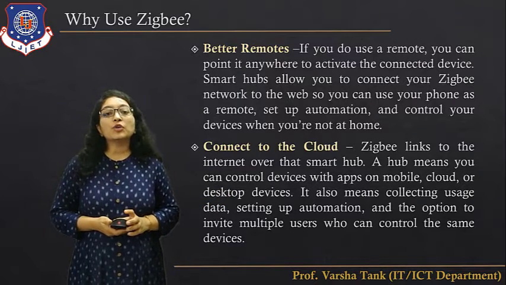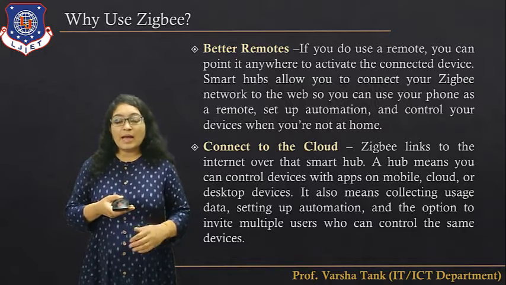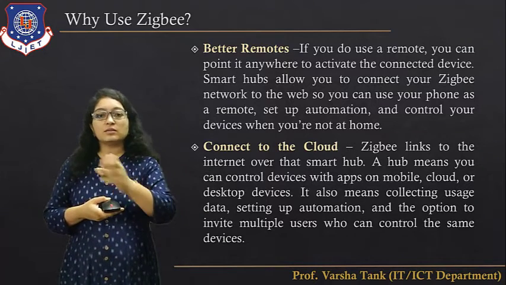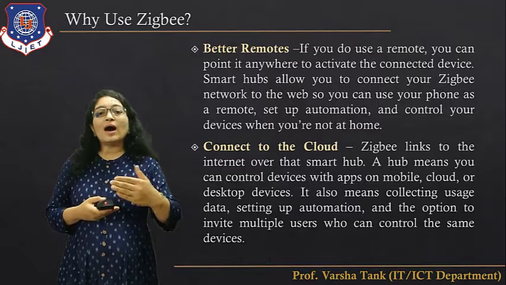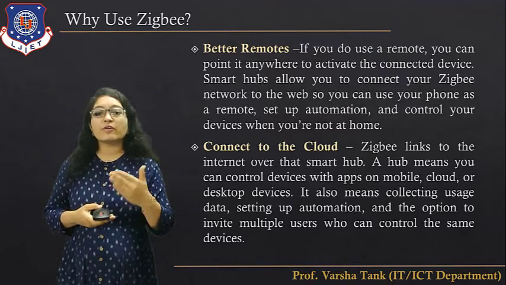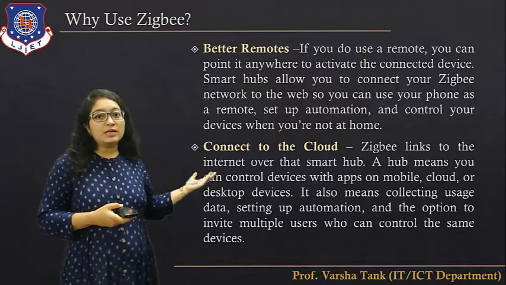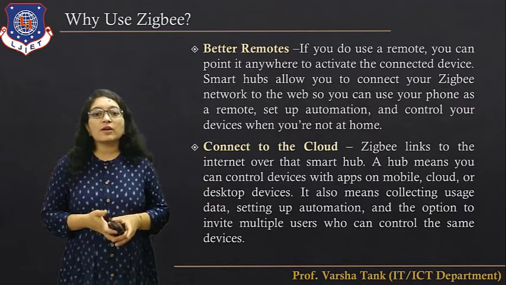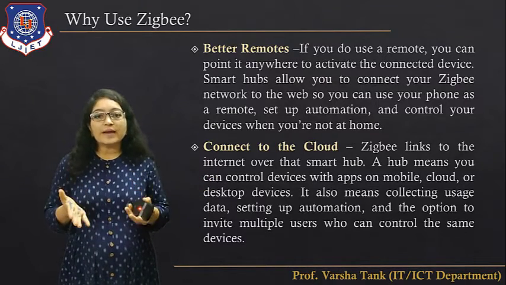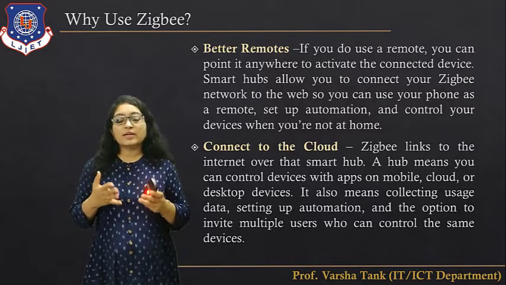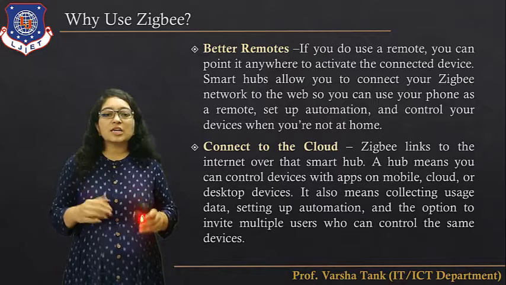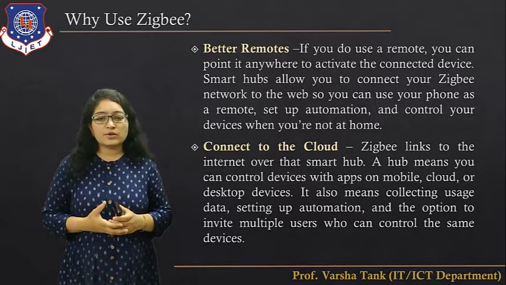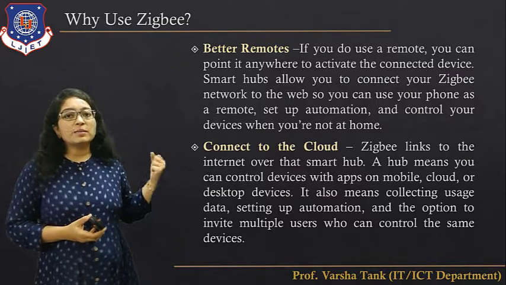You always have to keep your remote pointed in front and change the channel. Suppose you are using the TV remote to change the channel, so direct line of sight communication is required. But here, line of sight communication is not required. You can point the remote in any direction and still change the channel. So it provides a better remote.